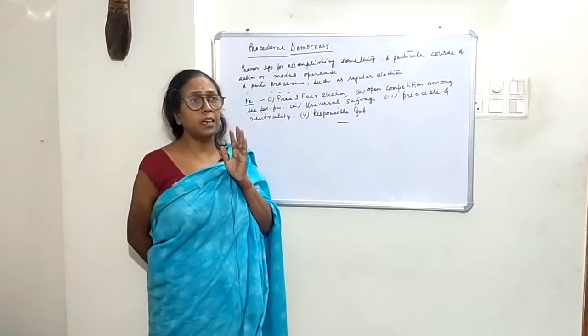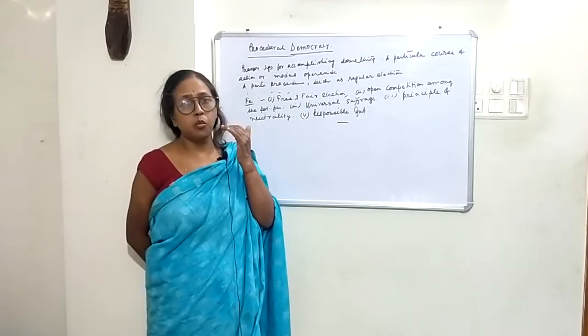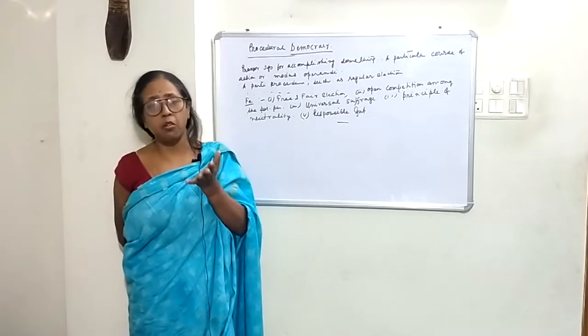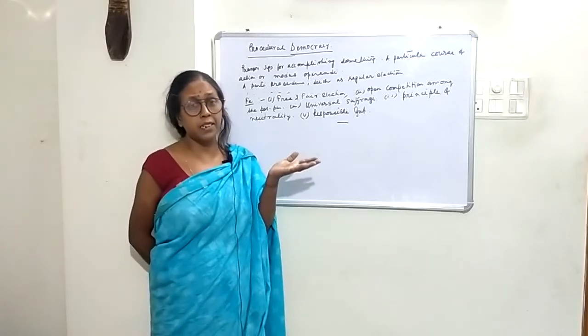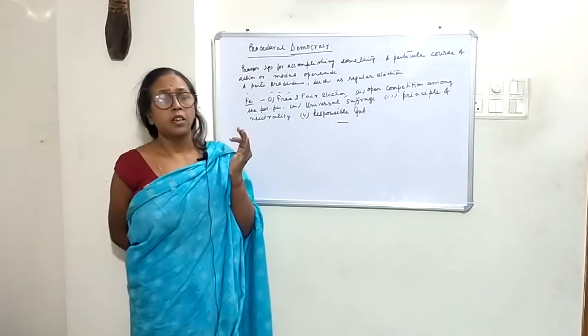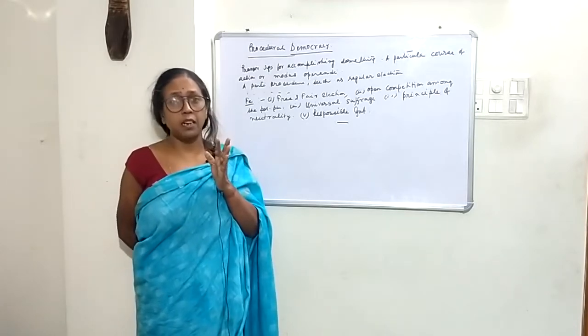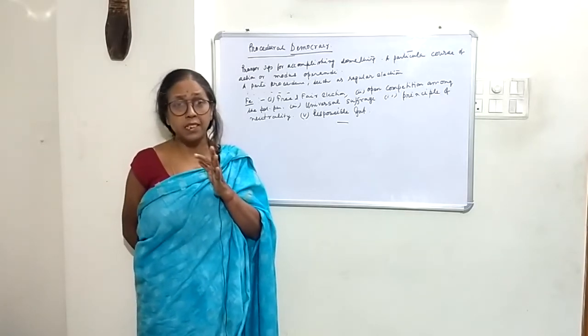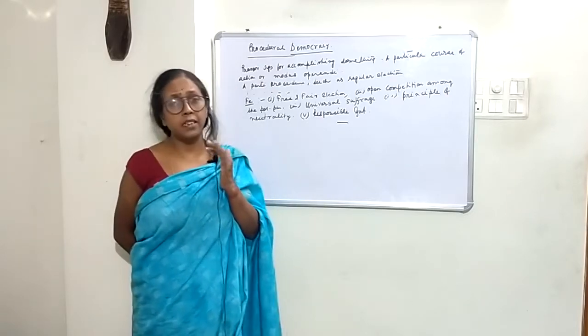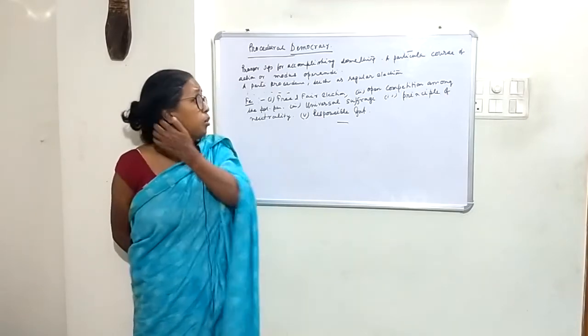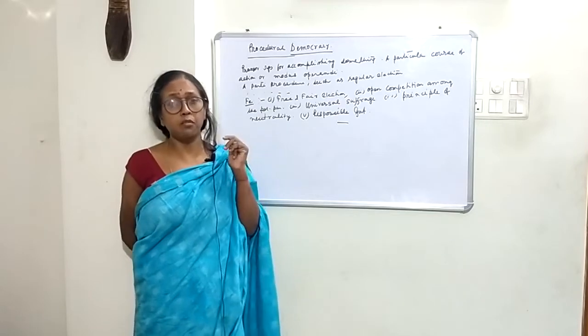There should not be any vote capturing or use of money or corrupt practices for winning the voter. In each and every country, there should be an independent agency like an election commission, and that election commission will look after the election process of the country.